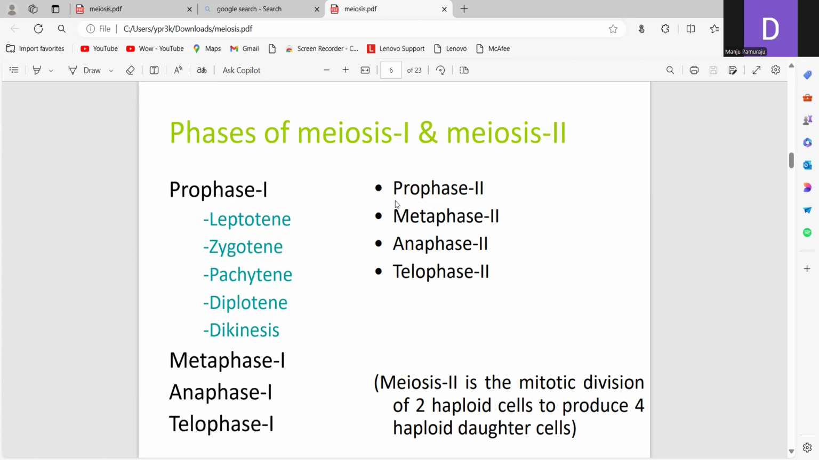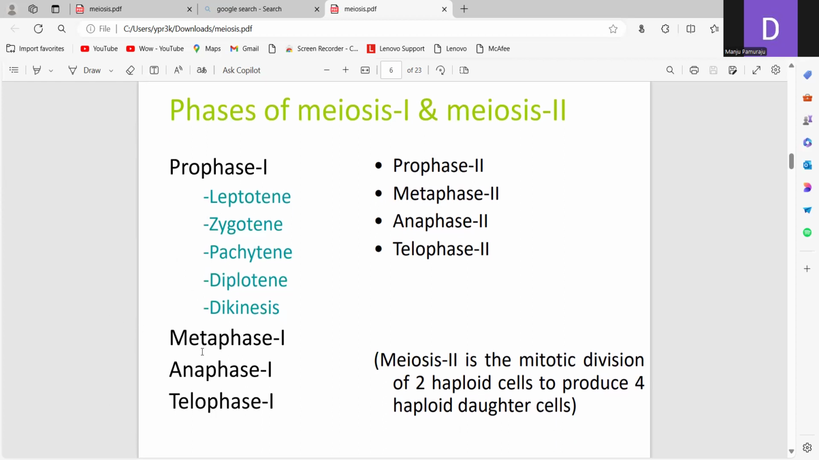This is followed by meiosis 2, that is prophase 2, metaphase 2, anaphase 2 and telophase 2. Meiosis 2 is similar to the mitotic division. Here the 2 haploid cells divide to produce the 4 haploid daughter cells.